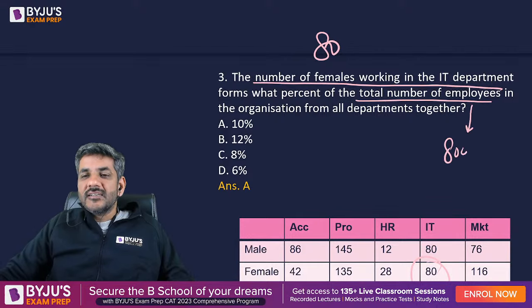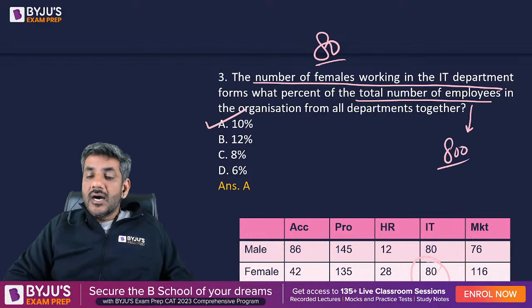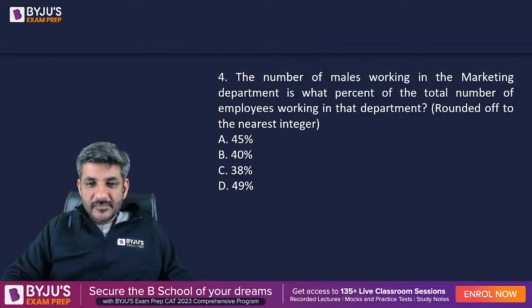They have already given us 800. So 80 is what percentage of 800? It is 10%. It's a very simple question. I'm sure no one would have a doubt. Okay? Let's come to question number 4. Yes, what is the answer for this?